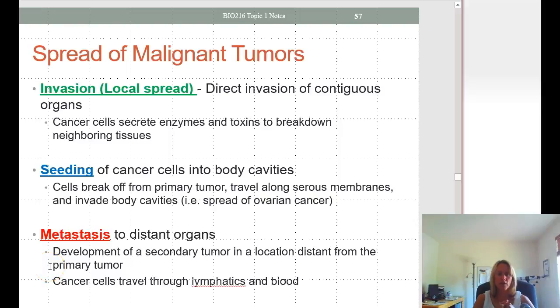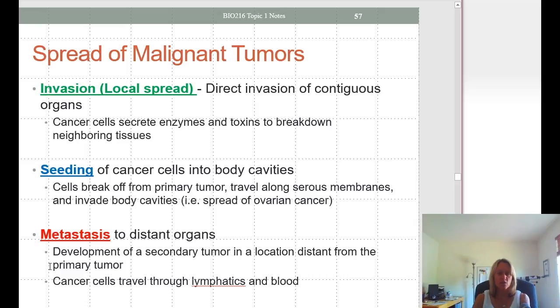There are three main mechanisms of spread: invasion, seeding, and metastasis. Invasion is a local spread, and this is direct invasion into neighboring tissues. Cancer cells can secrete lytic enzymes and toxins that break down neighboring tissue, allowing those cells to invade that area.